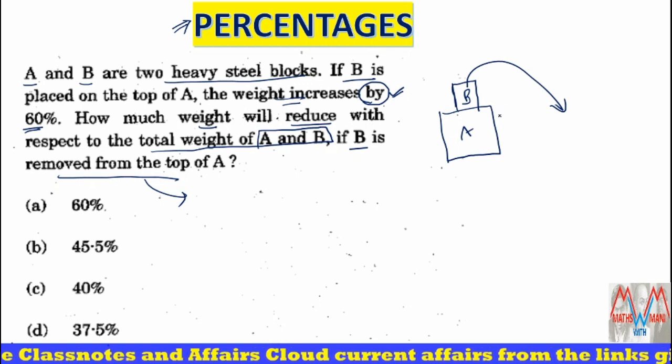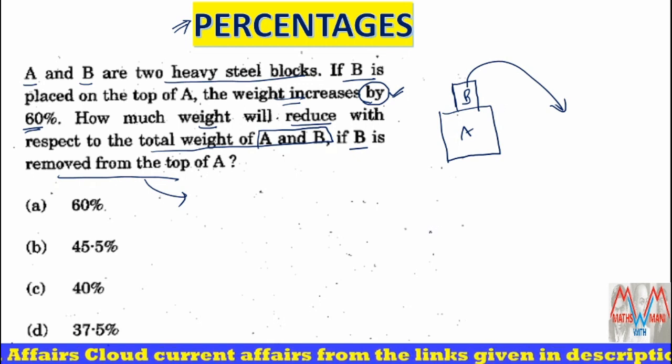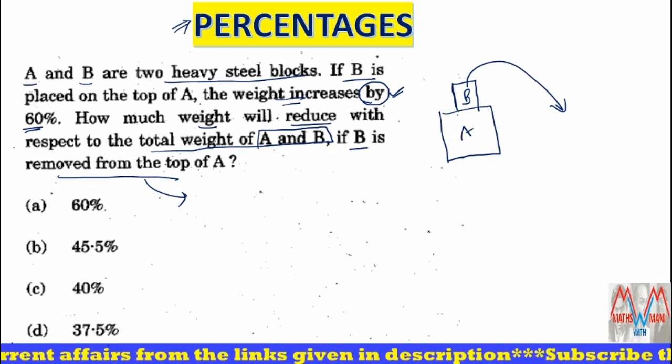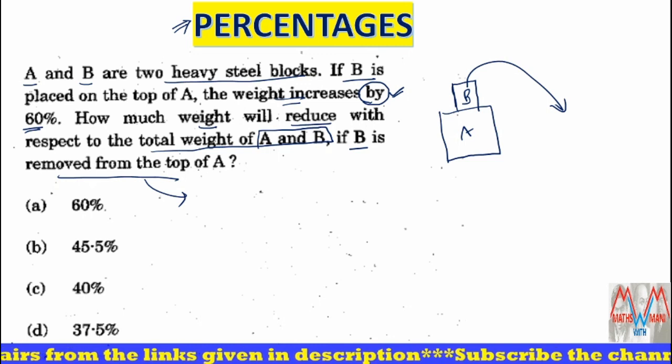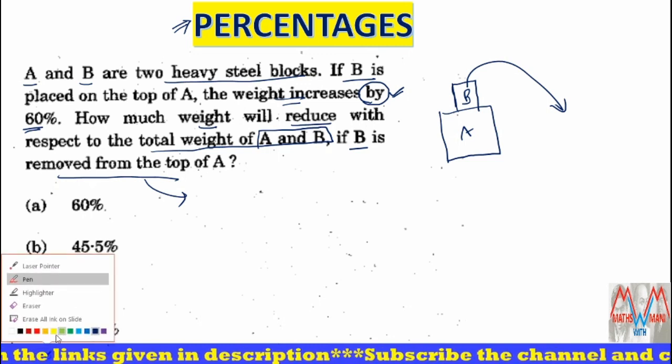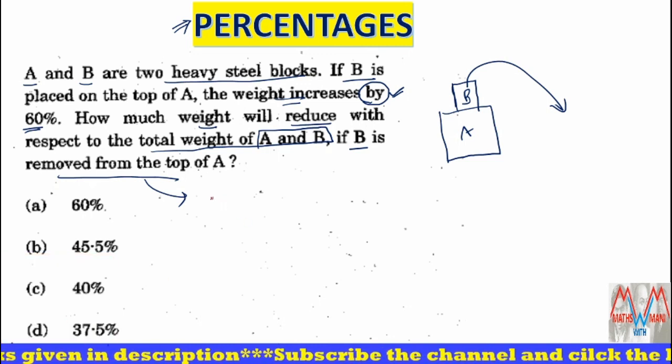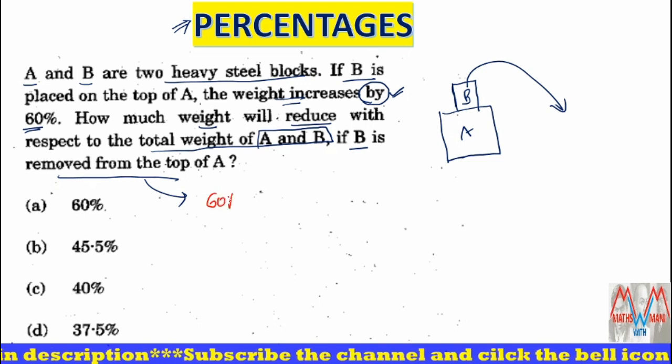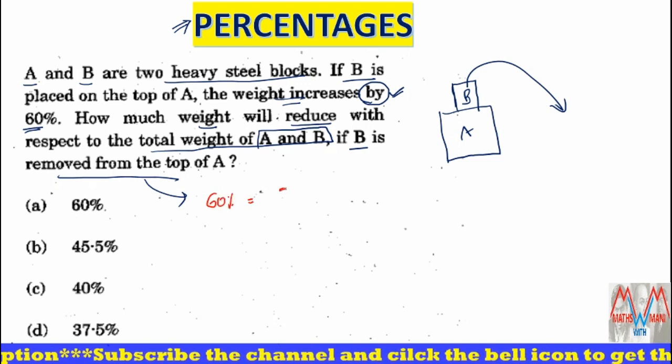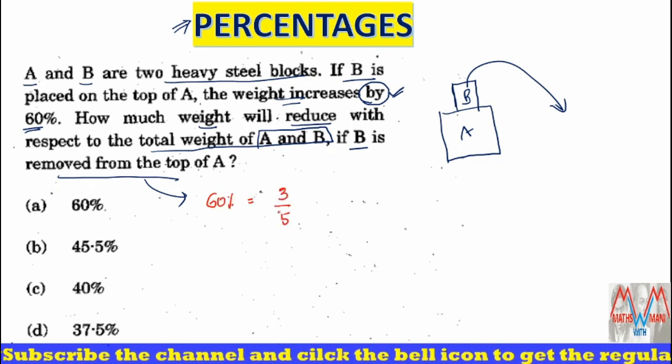So basically this is a very easy question. When you solve percentage questions by converting the percentage into a fraction, it is very easy. 60% means, when I convert into a fraction, 3 by 5.